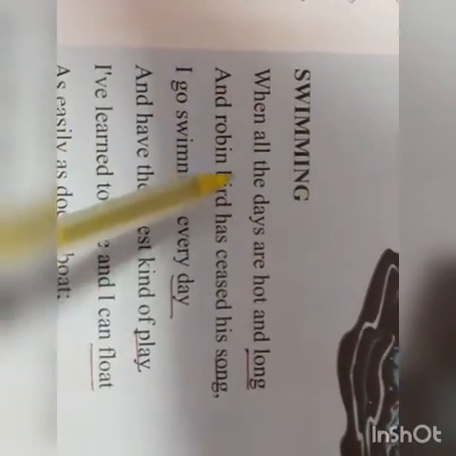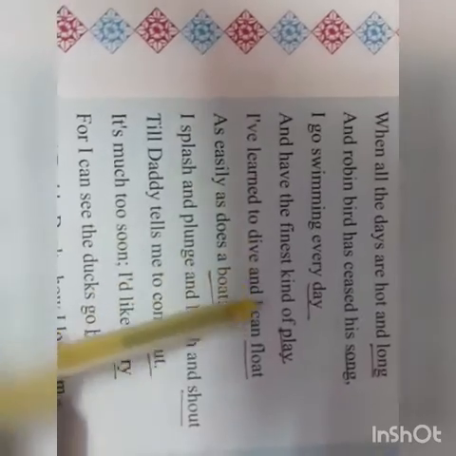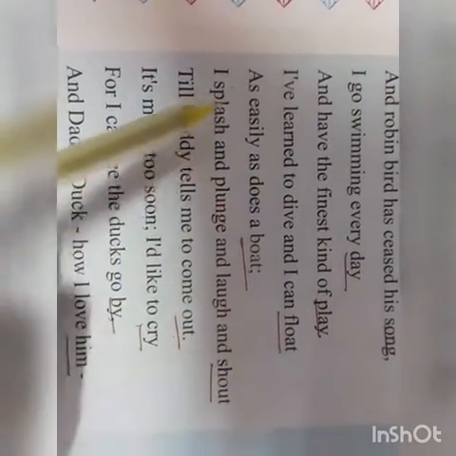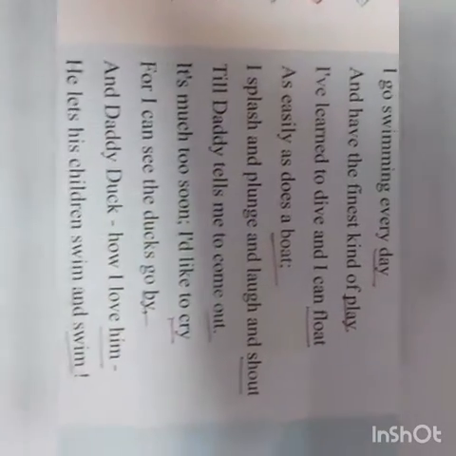Swimming. When all the days are hot and long and Robin Hood had And Robin Bird has ceased his song. I go for swimming every day and have the finest kind of play. I have learned to dive and I can float as easily as does a boat.